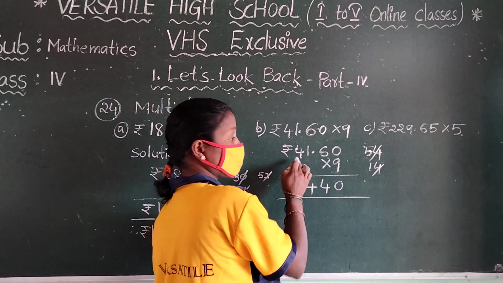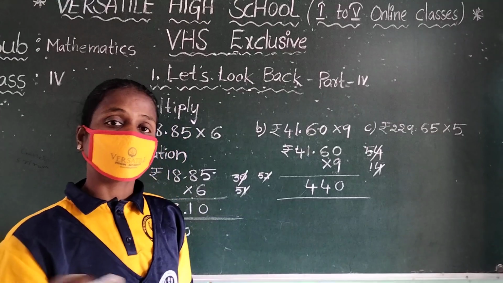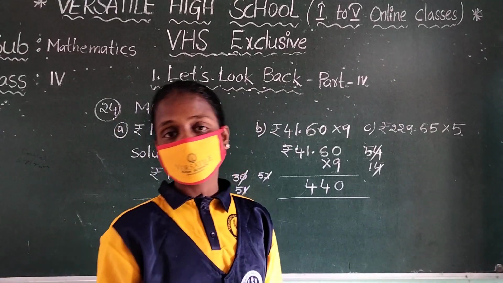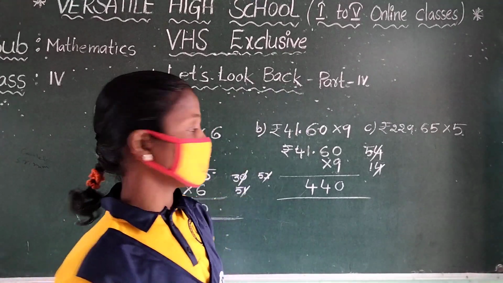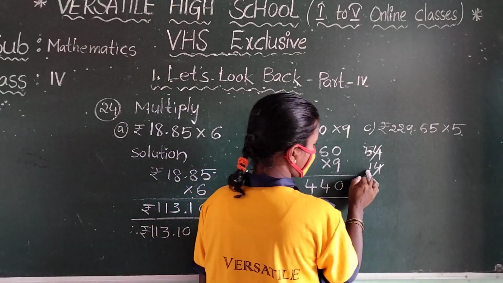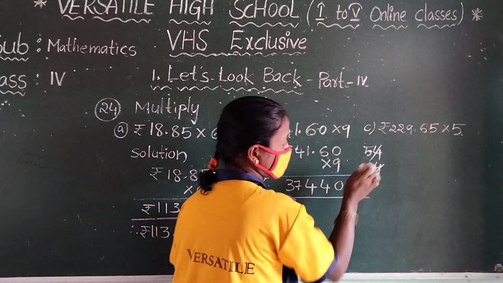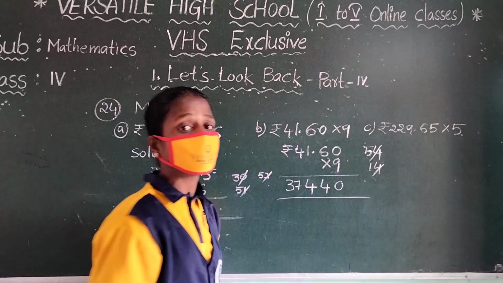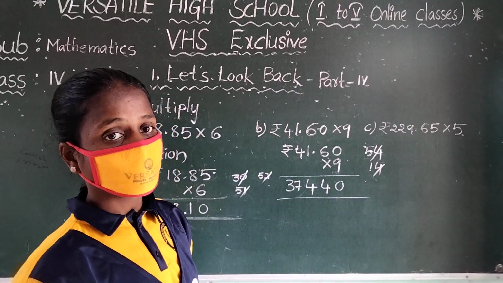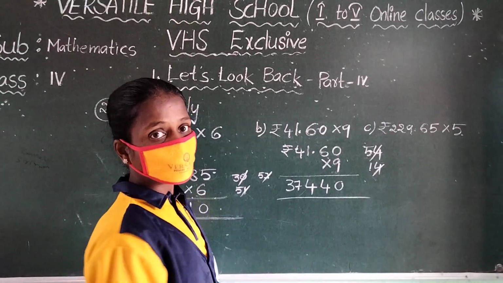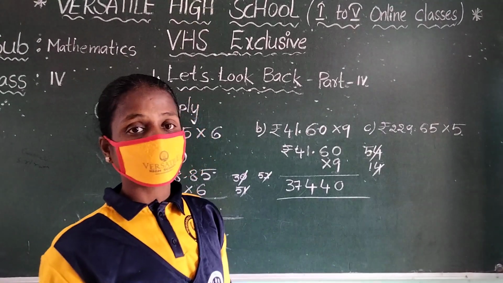Next, 9 fours: 9 ones are 9, 9 twos are 18, 9 threes are 27, 9 fours are 36. 36 plus 1 is 37. Just observe that. Are there any numbers remaining in the tens places? Just add. If you forget, the whole answer will be wrong.